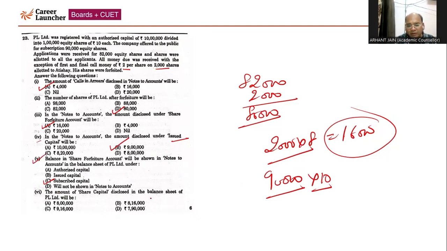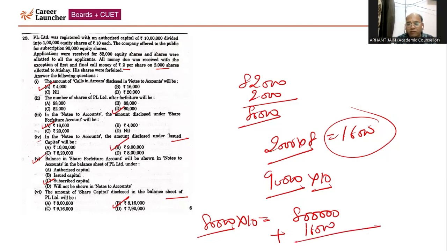Now, the amount of share capital disclosed in the balance sheet. You need to calculate the amount of share capital, that will come 8,16,000. Option B will be the correct answer because there is no problem with respect to 80,000 shares. On 80,000 shares, the whole 10 rupees has been received, that is 8 lakh rupees. And one more thing, the forfeiture account credit balance of 16,000 with respect to the amount forfeited against Atish's shares. So this is 8 lakh 16,000.